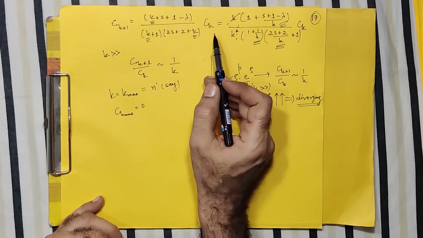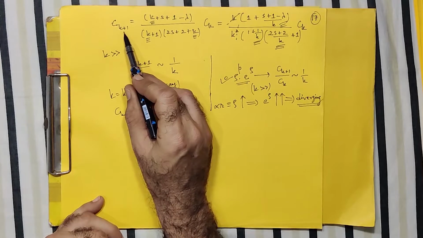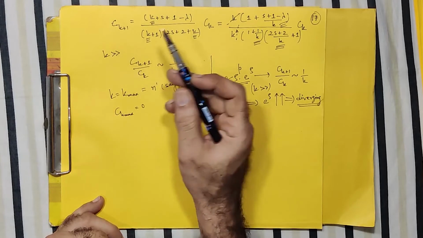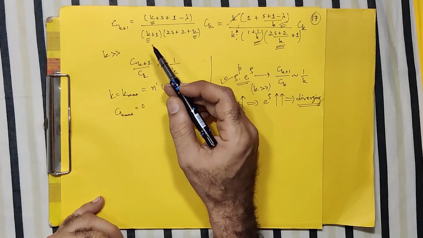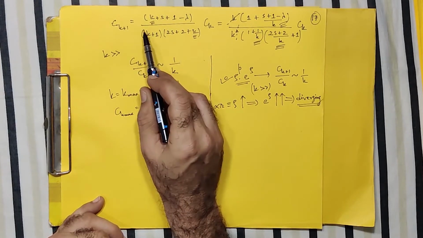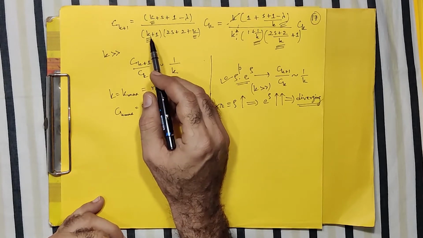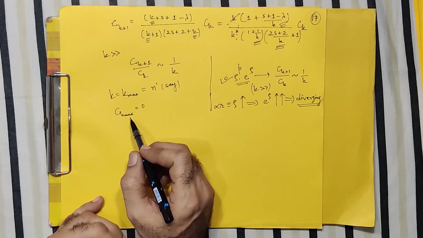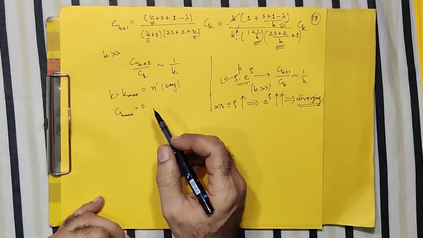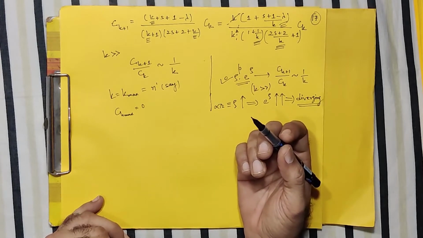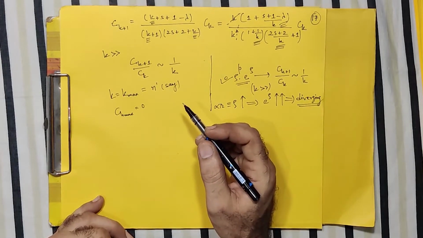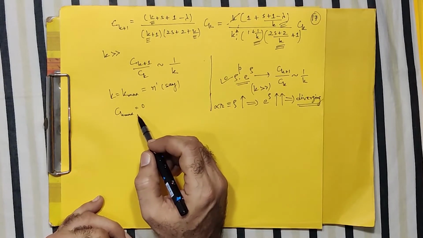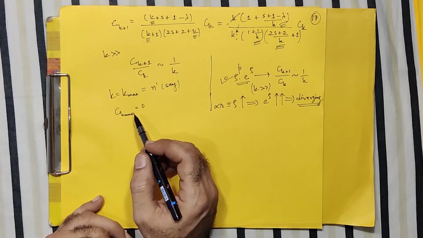And obviously we know that when c_k is 0, no need to say that c_(k+1) will be 0. If c_(k+1) will be 0, so will c_(k+2). So in a cycle, all higher order coefficients will be automatically 0. So your series will now be truncated, chopped down at the c_k max value. There is no need to go for the higher terms. So basically your series converts into a polynomial of some maximum k value. Right? And that's the idea we are looking for.